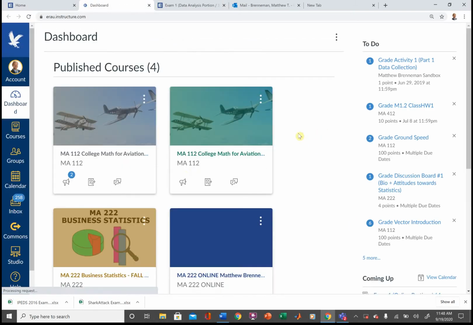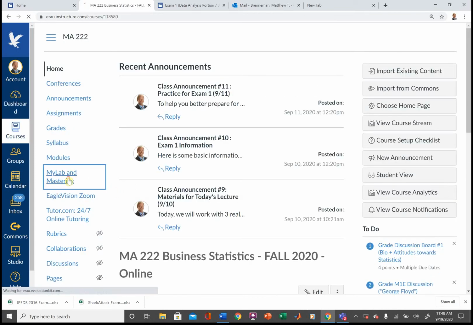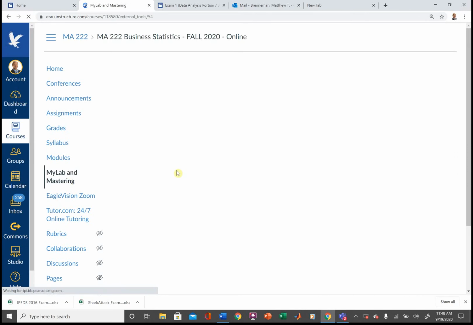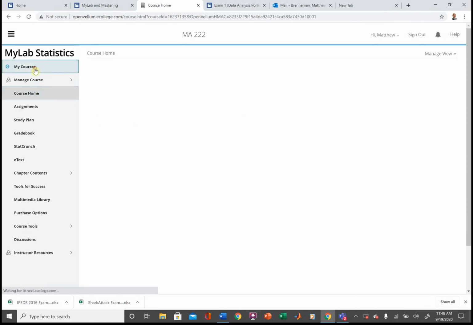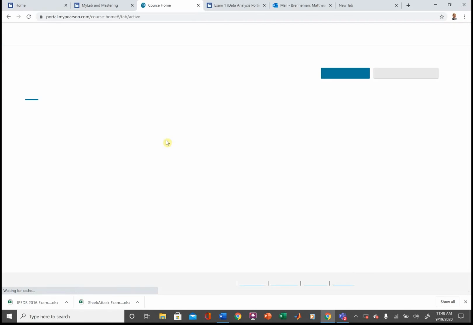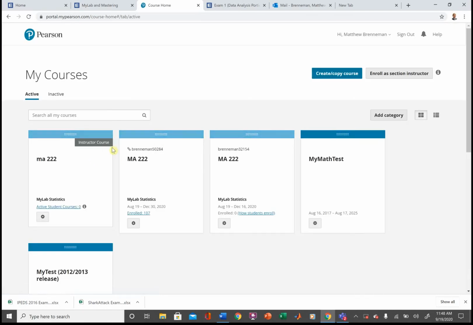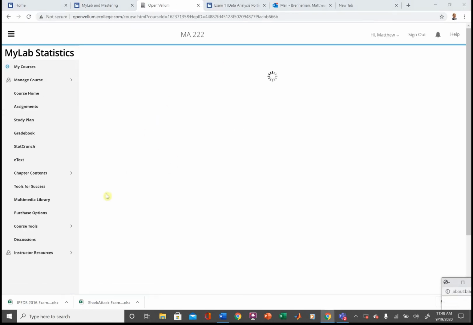So now that I've downloaded the Word file, I'm going to go in and open up StatCrunch. And I have to go in a slightly different way than you do because I don't have StatCrunch with this course, believe it or not. So I have to go into another course where I have it.